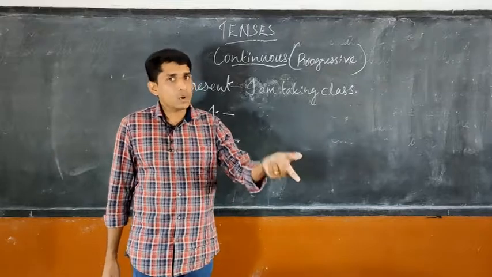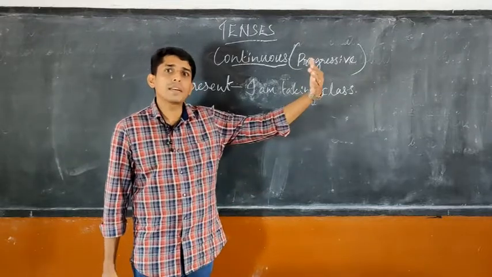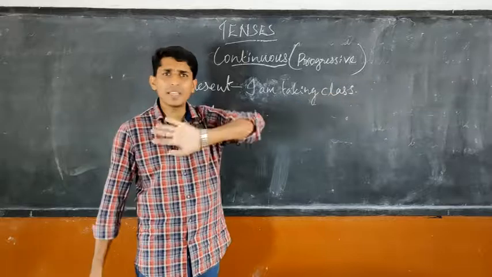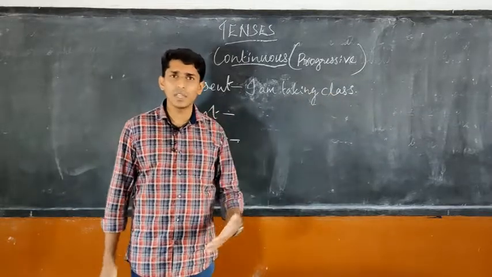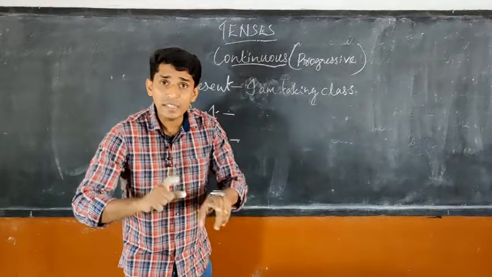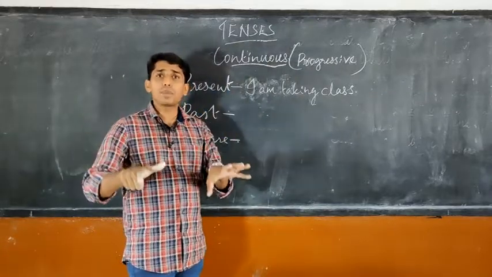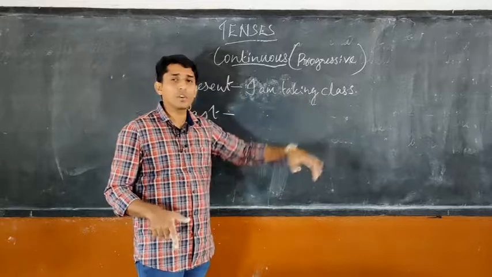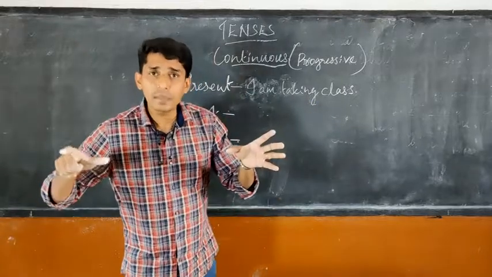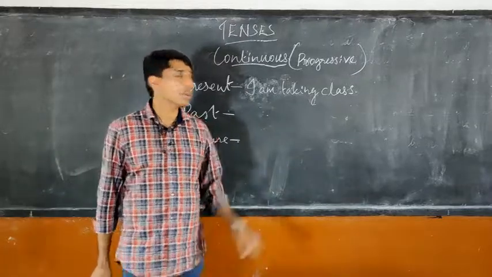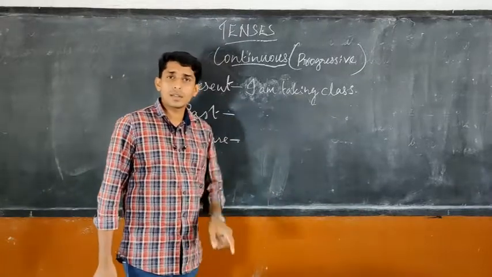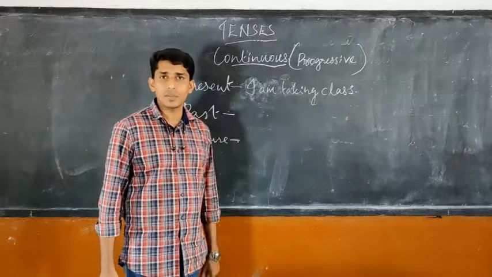Okay, there is another tense called perfect continuous. There we will speak the duration. Here we are not speaking about for how much time this class is going on or when it started. We will speak about only one thing. At present, when we are speaking, this activity is going on. What is going on now? I am taking class. This class taking is going on. That is why we use continuous tense here, present continuous.